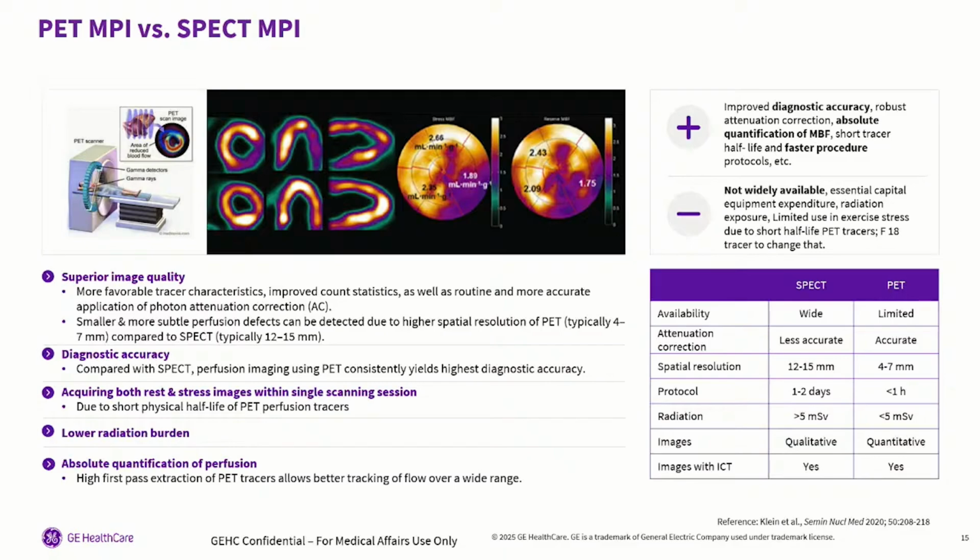The capital investment that you have to make is pretty large. The radiation exposure, it's lower than SPECT, but you still have radiation exposure. So some people take that into account.